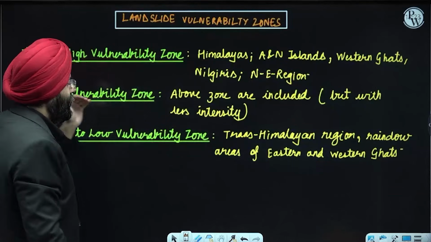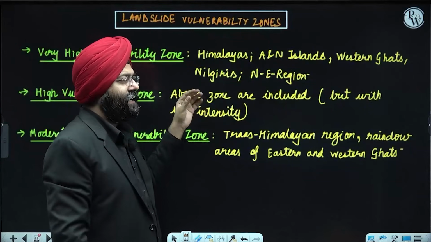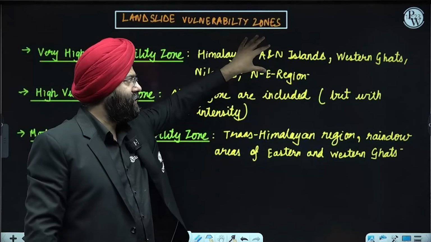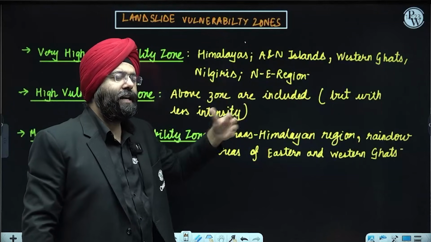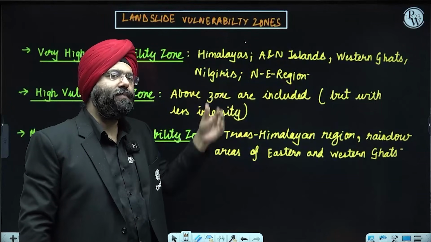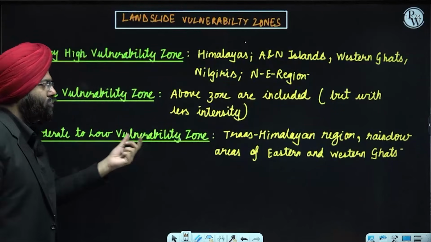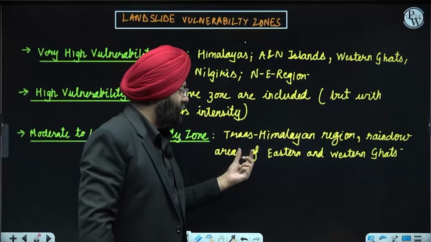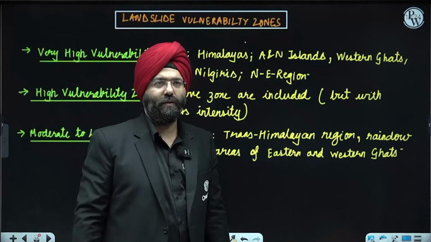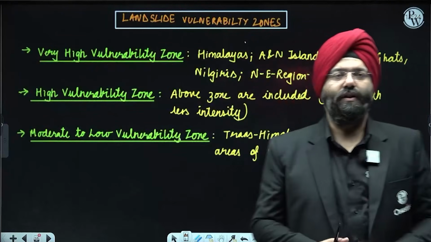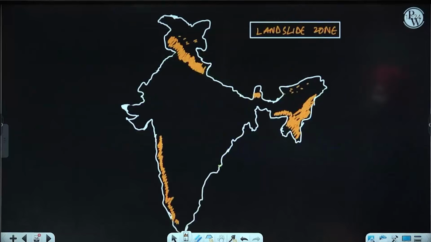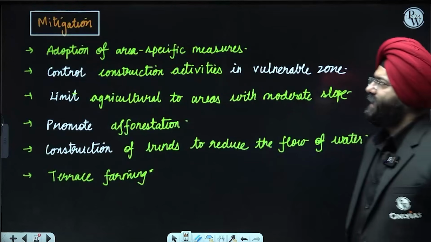Then you have the high vulnerability zone. Please understand, it tends to include the regions mentioned here, but the scale and impact might be less, so it is put under the high vulnerability zone. Clear? Next is moderate to low. The Trans-Himalayan region and rain shadow areas of the Eastern and Western Ghats are covered in the landslide vulnerability zone classification.